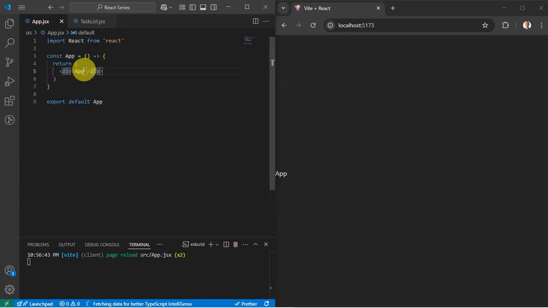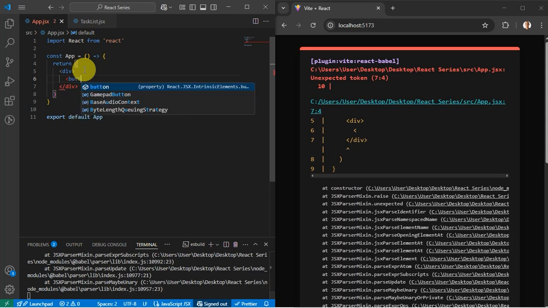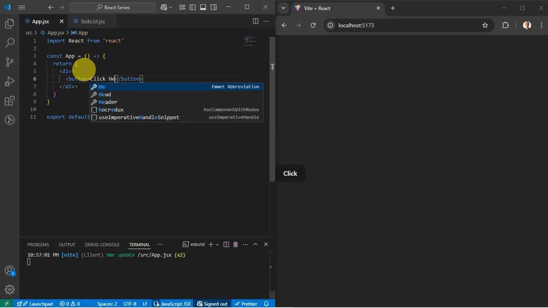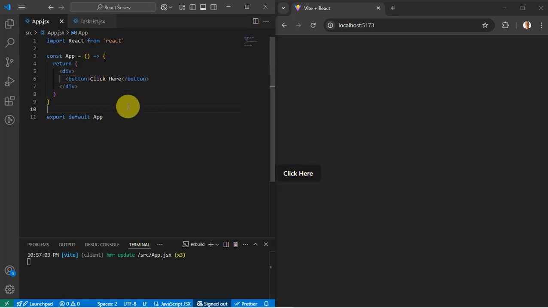So with that I'm going to have a button element over here. So button, then we can have click here. So this is the button that we have.